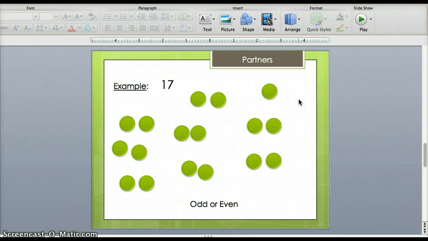This time when I make partners, I have 1, 2, 3, 4, 5, 6, 7, 8 groups of 2. But not everyone has a partner. This person is left out. They do not have a partner. If I think back to Even Steven and Odd Todd, Even Steven likes when everything is fair. Odd Todd likes it when things are unfair. When someone doesn't have a partner, that doesn't seem fair. So I'm thinking that 17 is an odd number.